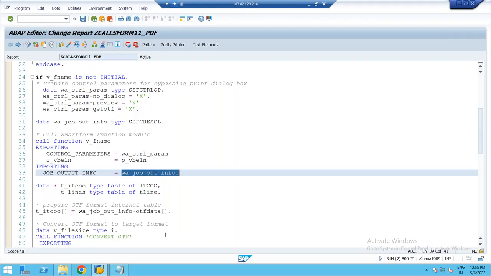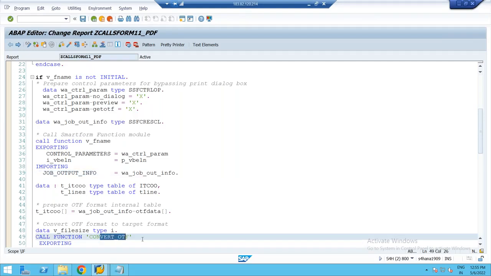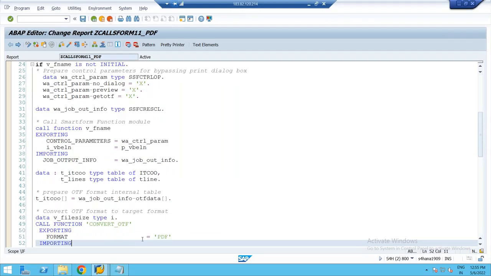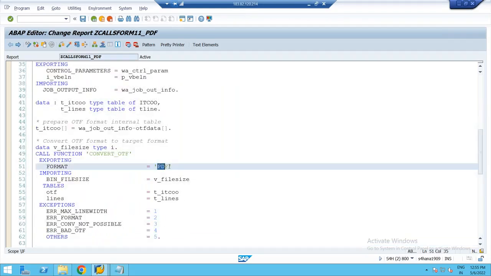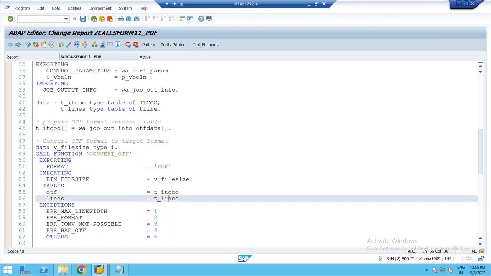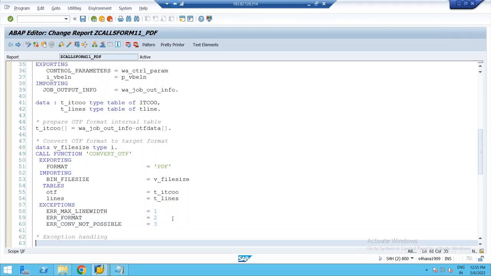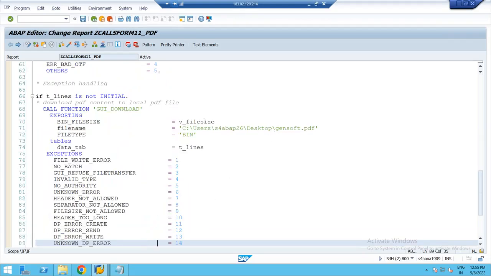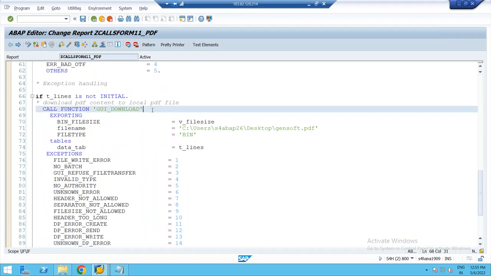That OTF content, you have to pass as a parameter to which function module? CONVERT_OTF. You'll get the content in the target format, which is nothing but PDF here. I'll get the target format content in this internal table. You have to download that content to the PDF file. How do you download? You have to use the function module GUI_DOWNLOAD.